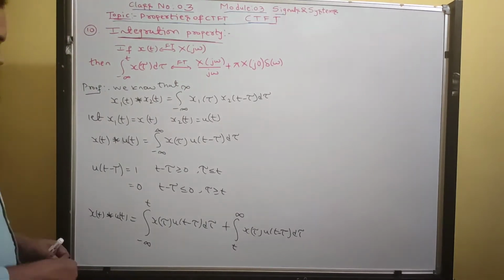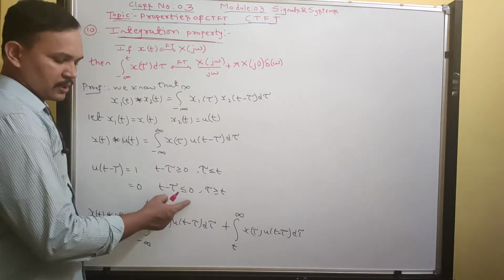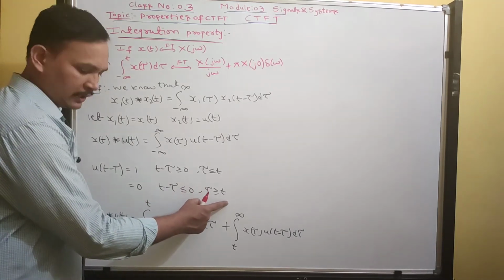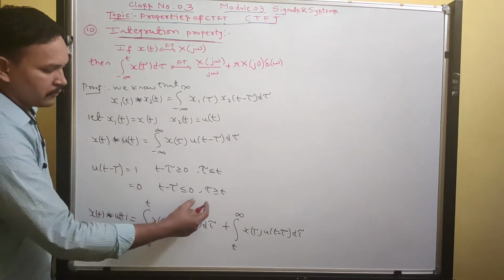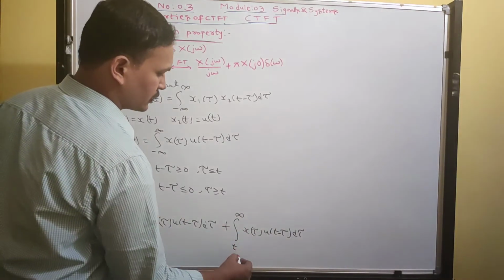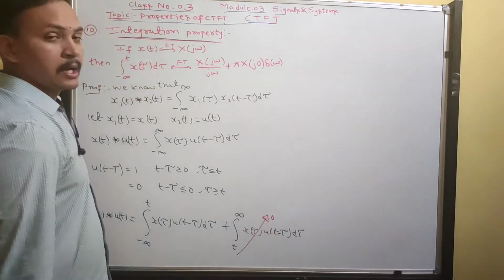So keep in mind the given t minus tau less than or equal to 0 for tau greater than or equal to t. What is u of t minus tau for this, from t to infinity? It is 0. So 0 into something is 0. Therefore this term will get cancelled.